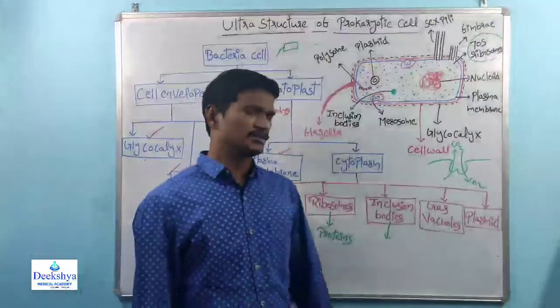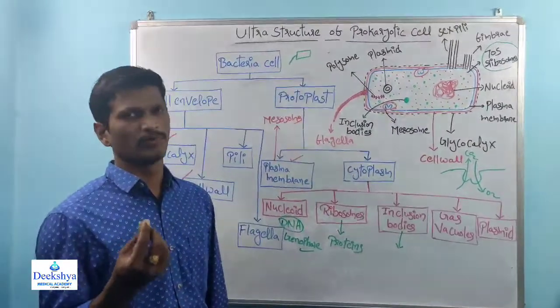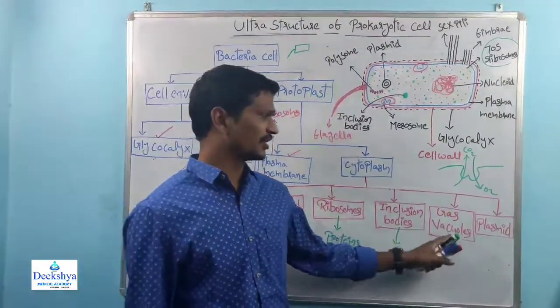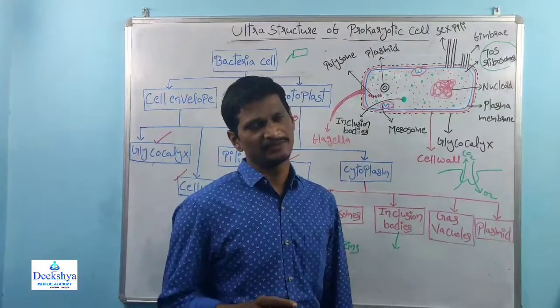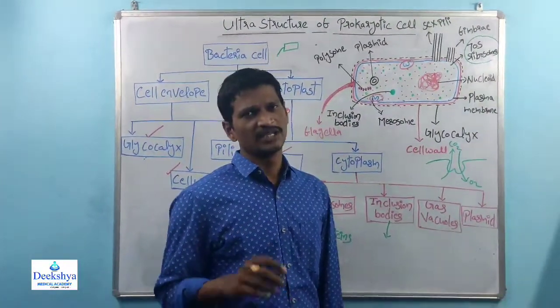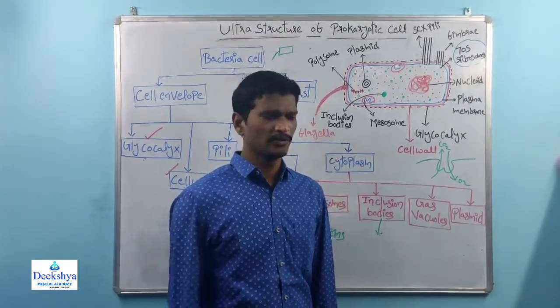After the inclusion bodies, the bacterial cell has very small bubble-like structures. These are called gas vacuoles. Gas vacuoles are only seen in bacteria or prokaryotic cells. Gas vacuoles support the floating of bacteria.